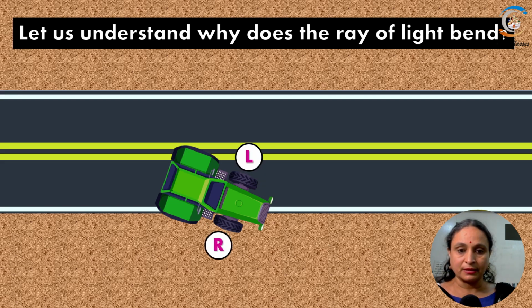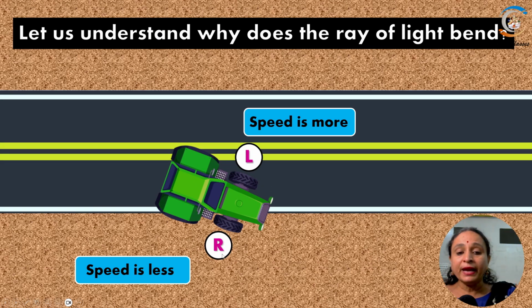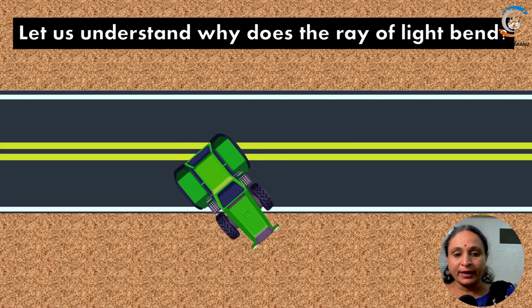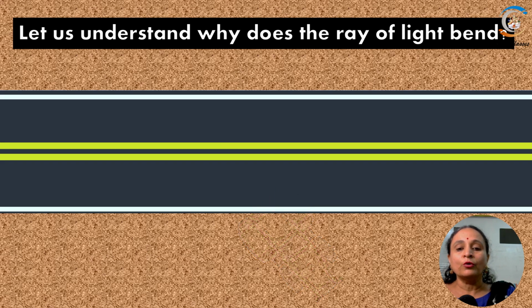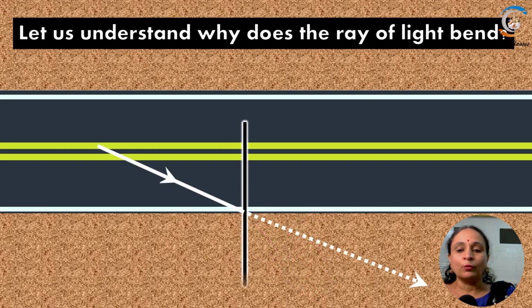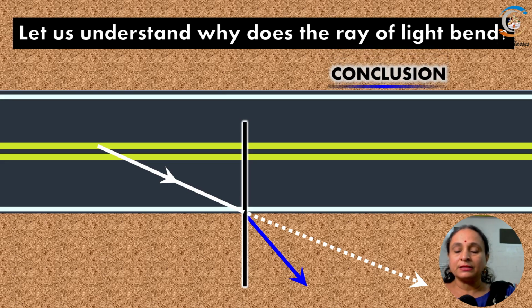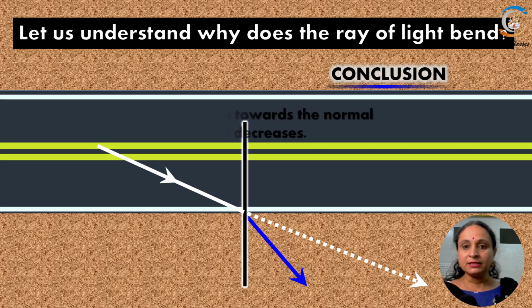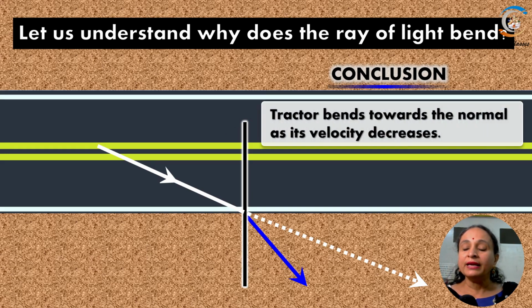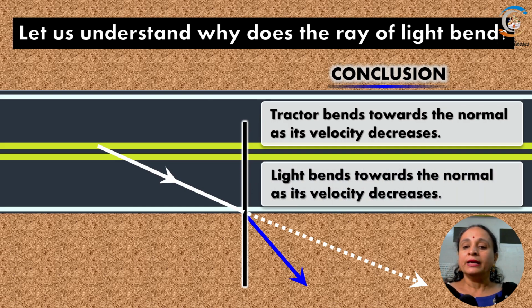Right. Now what happens is, let us talk about the right wheel and the left wheel. Speed जो right wheel का है वो कम है, and the speed of the left wheel is more. So when it travels in such a way, it bends and follows a path like the one which is shown in the diagram. Right. Okay. Now what conclusion can we draw? That means the tractor bends towards the normal as the velocity decreases. Right. So light bends towards the normal as the velocity decreases.